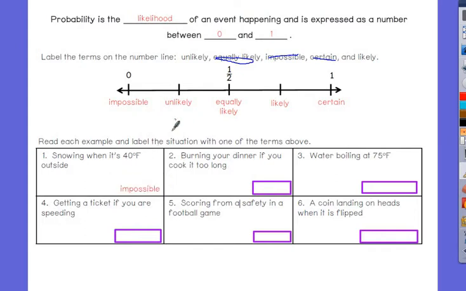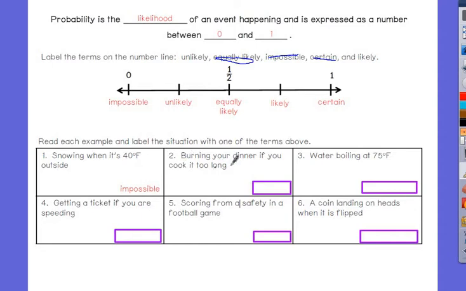Freezing is 32. We're assuming, in the clouds, that it's 40 degrees Fahrenheit. It said outside.